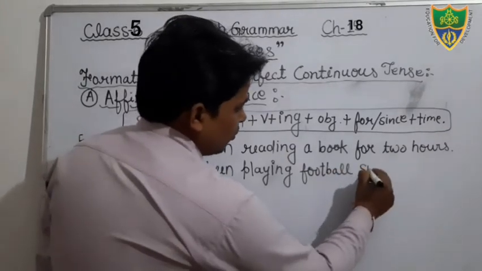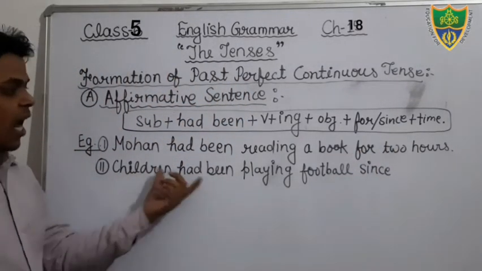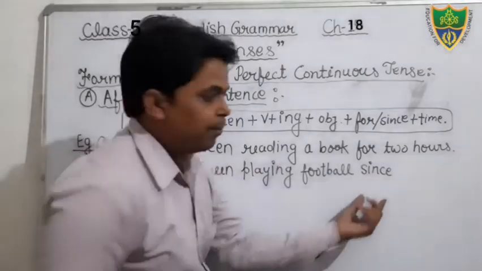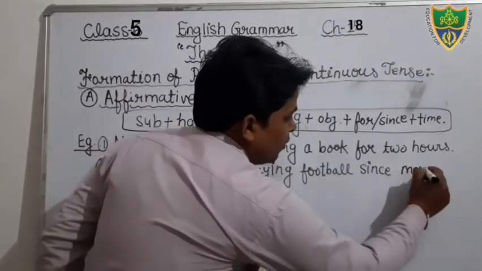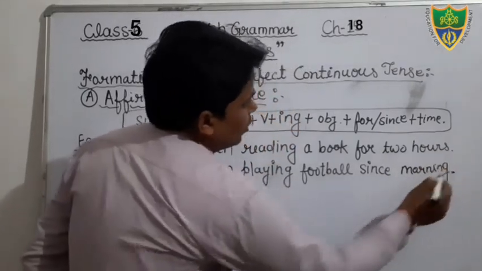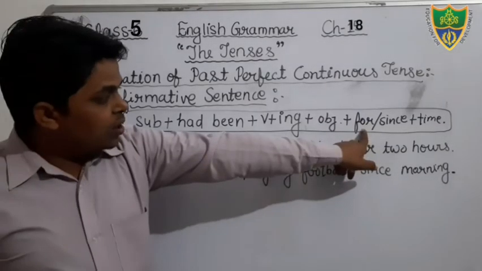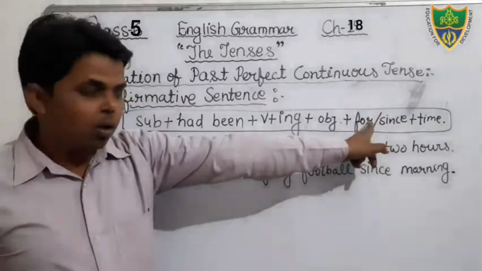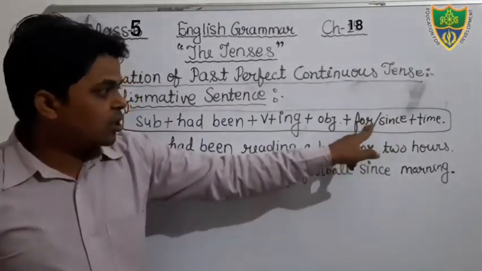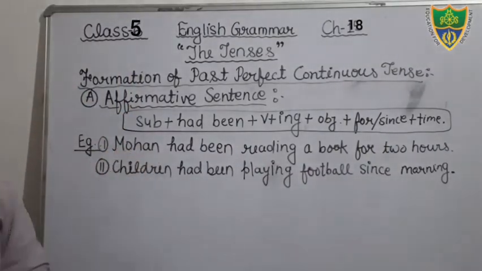since. Suppose that our time is fixed, so we will use since. Children had been playing football since morning. Morning is the fixed time, so just see here, since morning. This is your sentence. Dear students, you should keep in your mind, for the fixed, certain time we will use since, and for uncertain, unfixed time we will use for. Okay. So just see, this is your example. Mohan had been reading a book for 2 hours. Children had been playing football since morning.